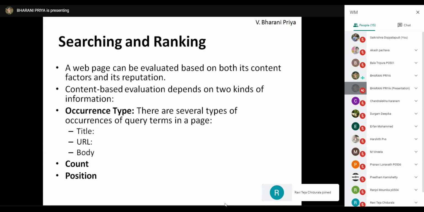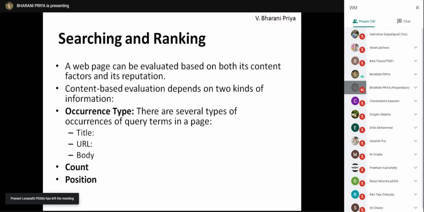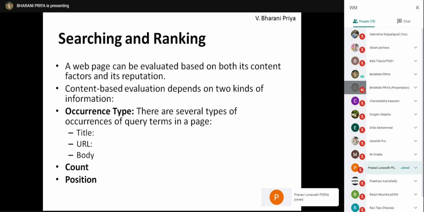We were discussing searching and ranking, and we have discussed that the content-based evaluation depends upon two kinds of information: occurrence type, and under count, even position. Now, under occurrence type, you have three types of occurrences, that is title, URL, and body. Count is the frequency count of the terms, and the position is the positions of the terms in the documents.